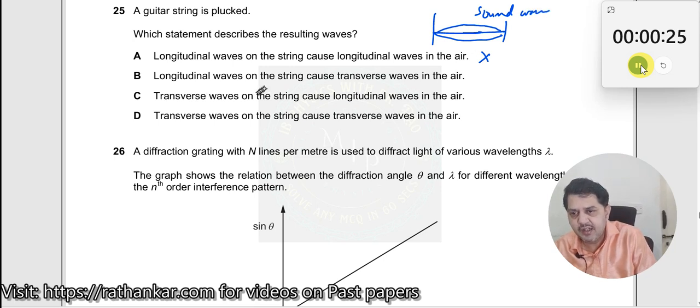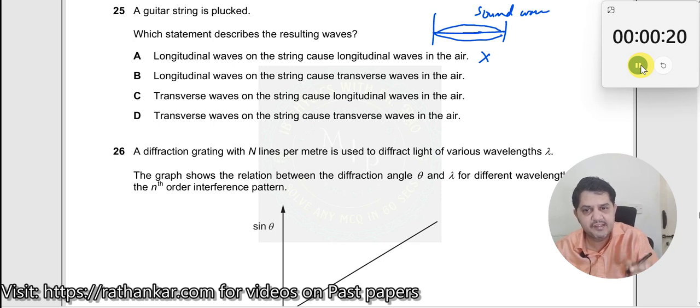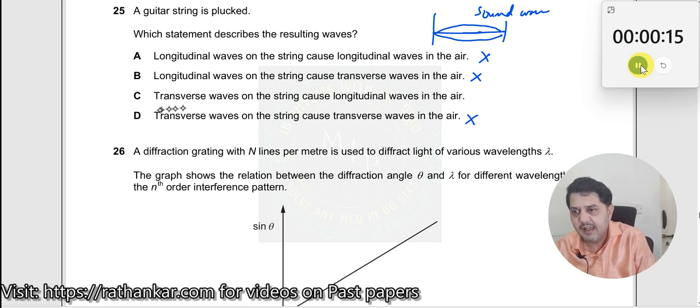Longitudinal waves on a string cause transverse waves. So you are not creating a transverse wave in the air, because you are creating a sound wave. So this is also incorrect. For the same reason, this is also incorrect, right? And transverse wave on the string.